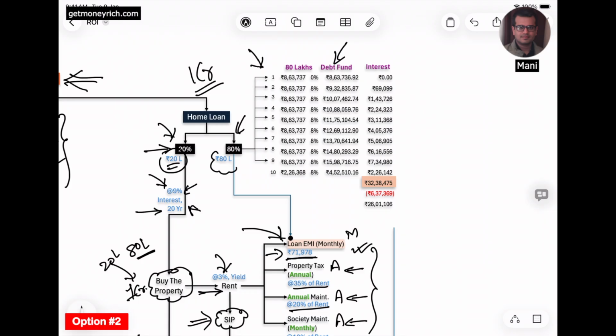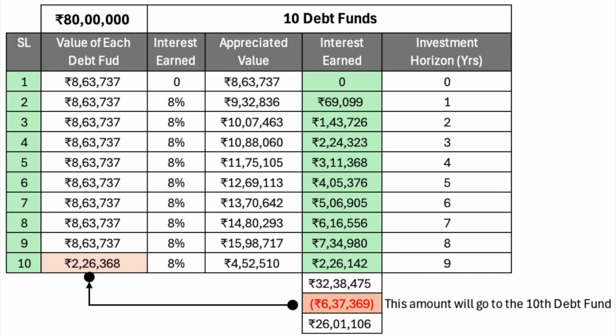And he has distributed his 80 lakh corpus into 10 debt funds. Basically it is the same debt fund, but in his mind, he's assuming that he has bought 10 debt funds. He has made a segregation: one debt fund is 8,63,737 rupees. Why 8,63,000? The logic of 8,63,000 is, if he's paying a home loan of